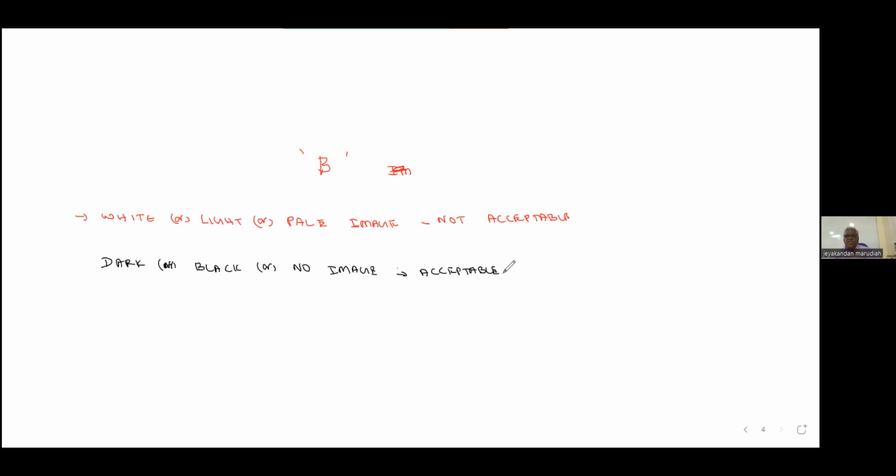Okay. But what do dark image and black image mean? See, this is your B. Radiation coming from behind, because lead is highly absorbent, will create a white image. But radiation reflection from the B will create a black image. So a black image means it is not from behind, it is a reflection from the B only. So that can be accepted. So please write this one. This is also important: backscatter.